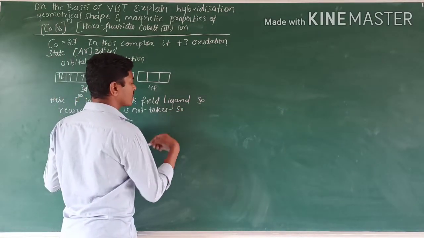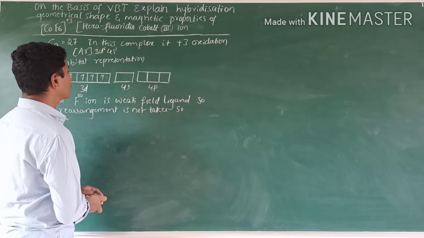So electrons are filled according to Hund's rule.